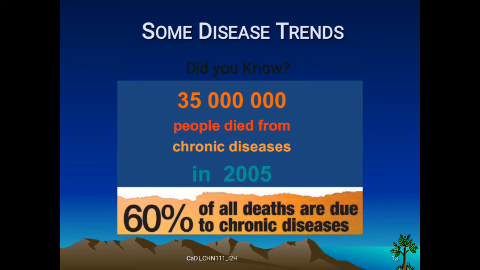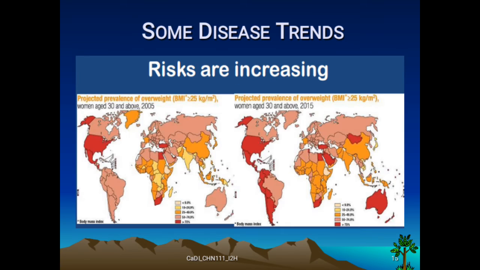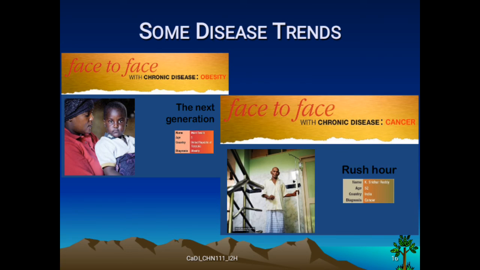Did you know that 35 million people died from chronic disease in 2005? 60% of all deaths are due to chronic disease. The economic impact in billions, and risks increase in the various countries all over the world. Face to face with chronic disease, we have obesity. And face to face with chronic disease, cancer.